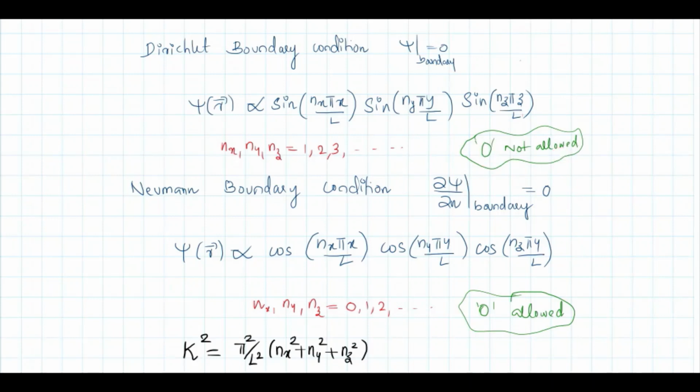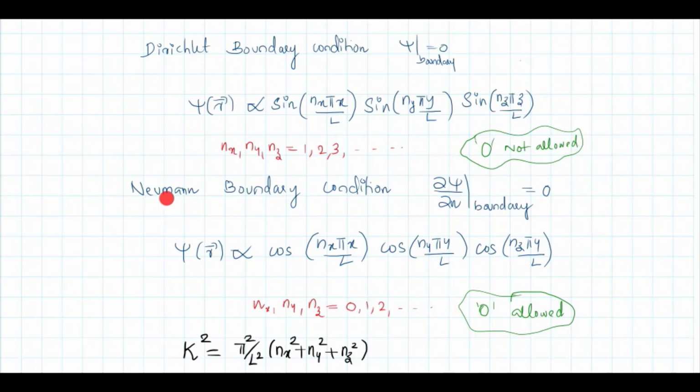That is the important point. For a Dirichlet boundary condition problem, 0 is not allowed because the solution includes sine. If any of nx, ny or nz is 0, then your wave function will vanish. Okay, so 0 is not allowed.